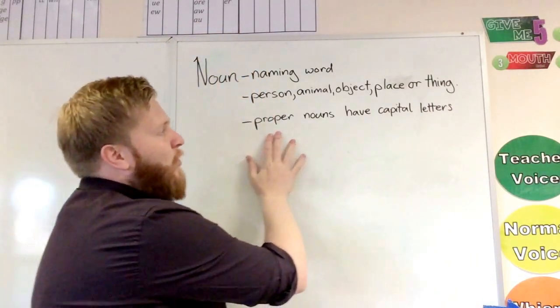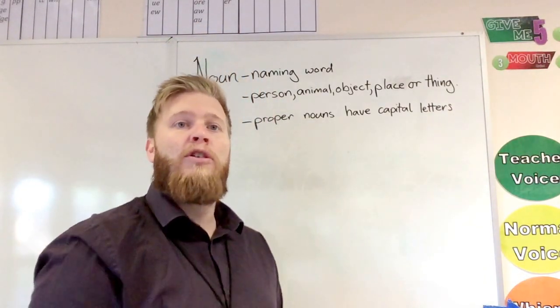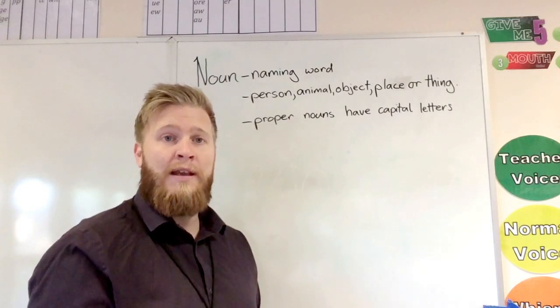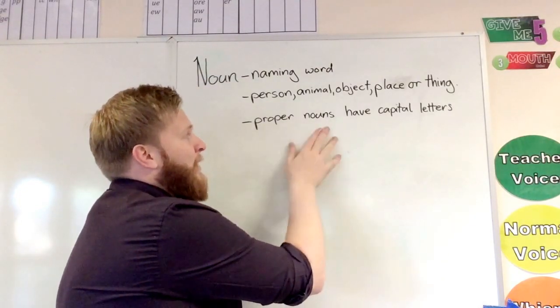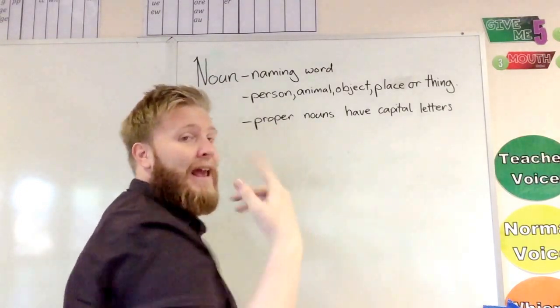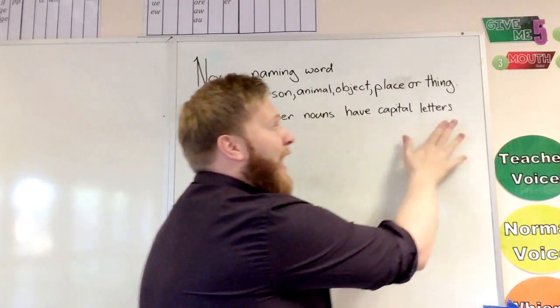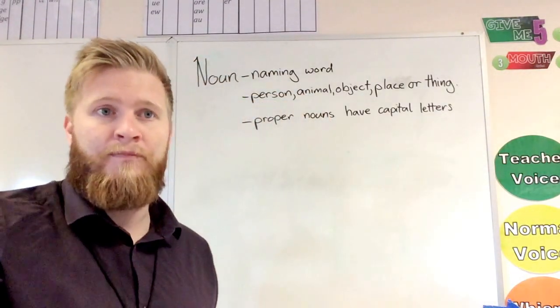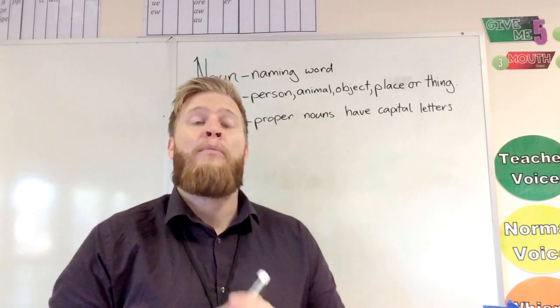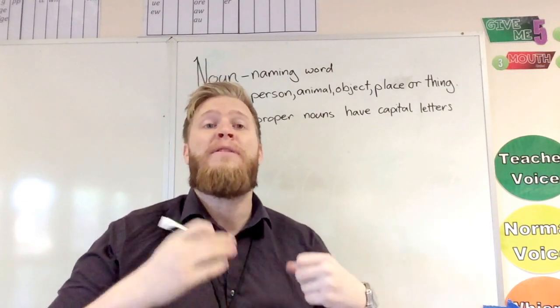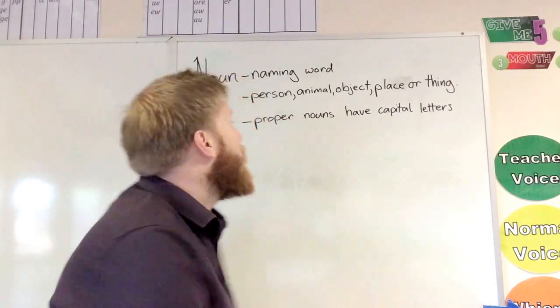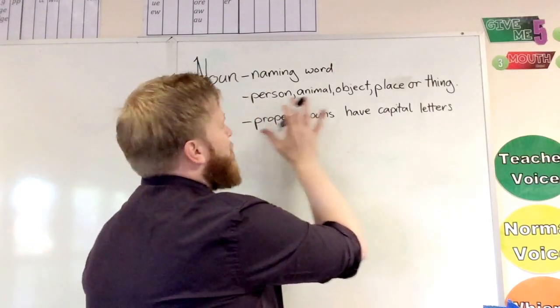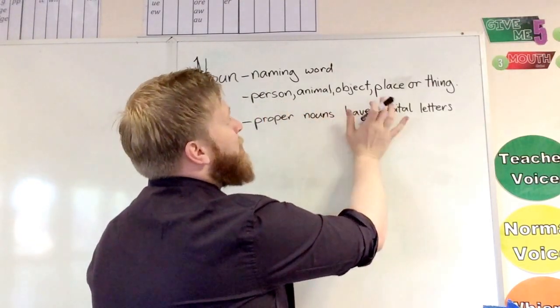We also have things called proper nouns. Now, in another video, I'm going to look at all the different types of nouns more closely, but these are the ones that you have to be most conscious of, think about the most, because they have capital letters at the start of them. Okay, so these proper nouns are names of specific things. Okay, so main things are persons, people, and places.